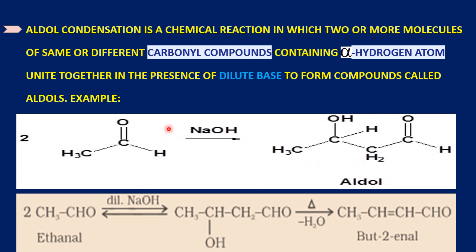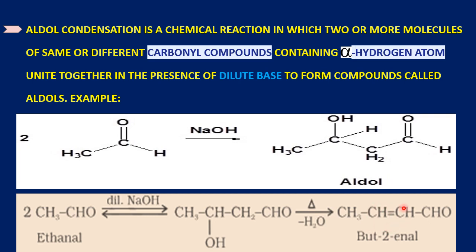These two reactions are same. Two acetaldehyde on aldol condensation give aldol. When this aldol undergoes further heating, it loses water molecule to form alpha beta unsaturated aldehyde.